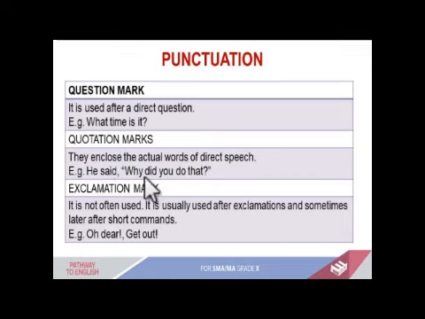Tadi Miss bilang bahwa ini untuk kalimat langsung pada sebuah teks. Ada percakapan, he said, why did you do that? Ngapain kamu melakukan itu? Biasanya kan kalian ketemu tuh kalau percakapan langsung antara pemerannya ya. So kita letakkan quotation mark atau tanda kutip dua.